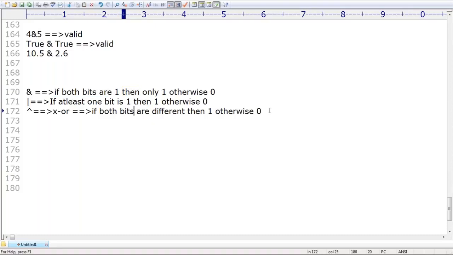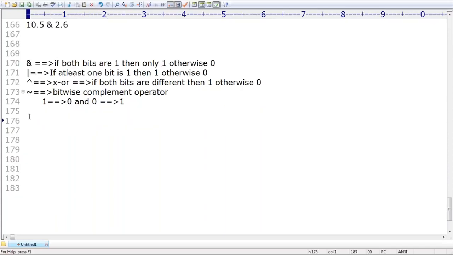Remember that. Next, the bitwise complement operator. What is the meaning of the bitwise complement operator? 1 will become 0, and 0 will become 1. Remember that 1 will be replaced with 0, 0 will be replaced with 1. Next, the bitwise left shift operator. Next, the bitwise right shift operator.